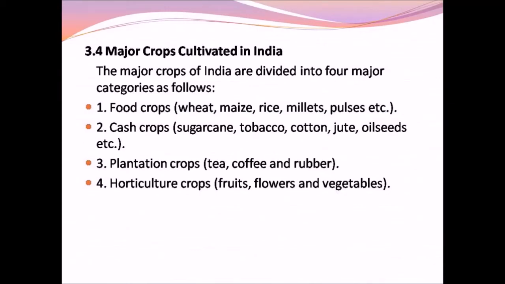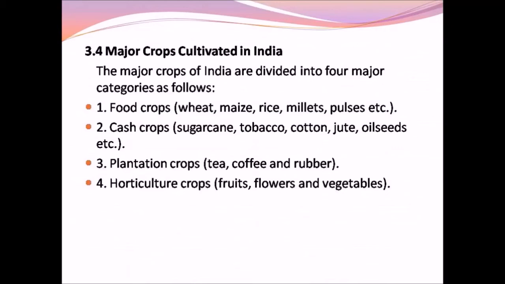Cash crops. Cash crops are also called profit crops. It is an agricultural crop which is grown to sell for profit. Some of the cash crops are sugarcane, tobacco, cotton, jute, oil seeds, etc. Plantation crops.